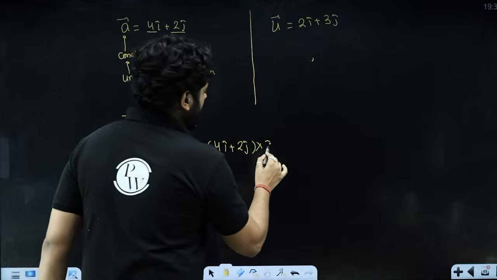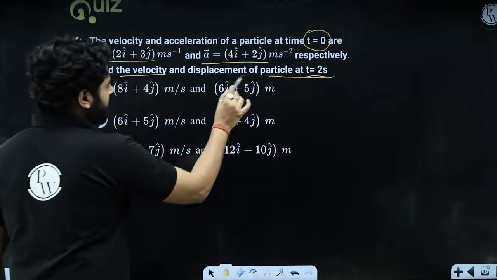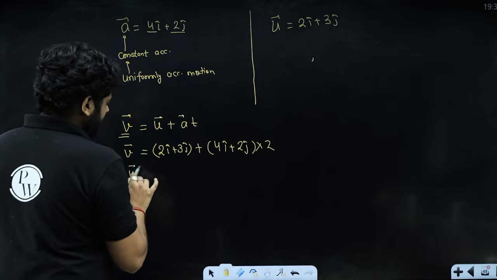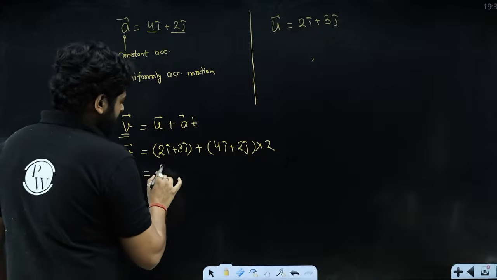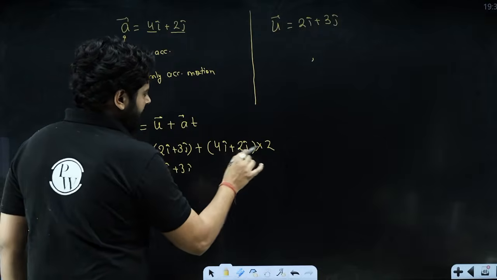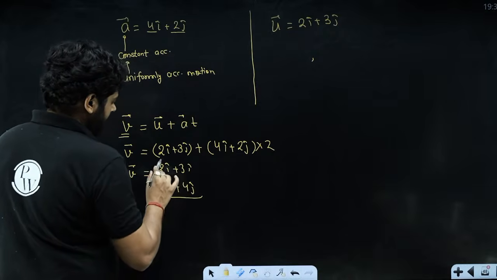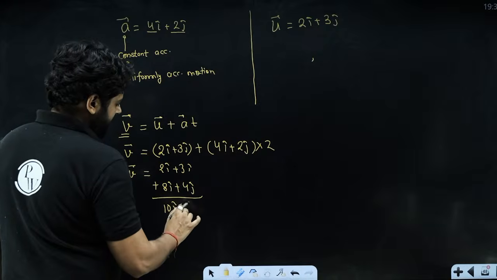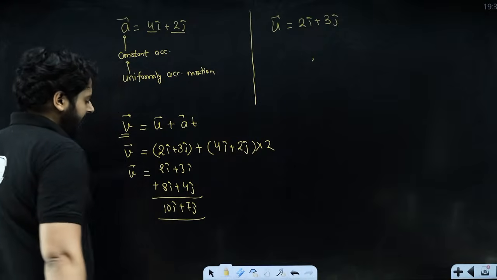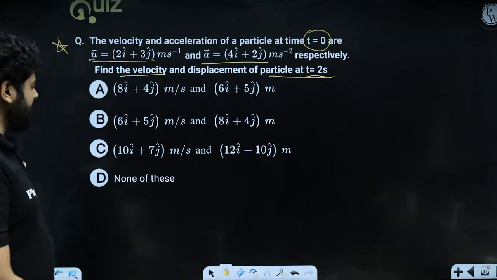So the velocity vector will be 2i plus 3j plus 8i plus 4j, which is 10i plus 7j. I hope the idea is very clear. This is the velocity vector, 10i plus 7j.